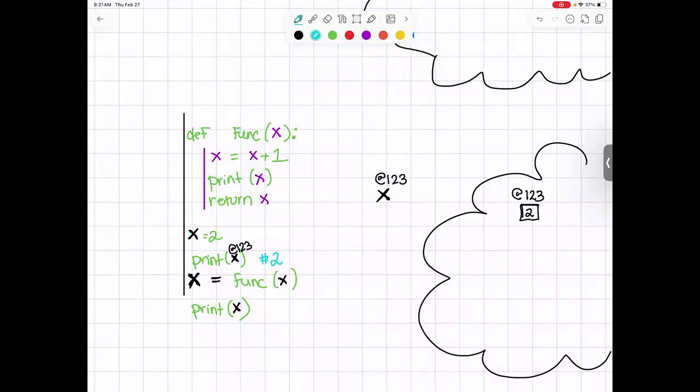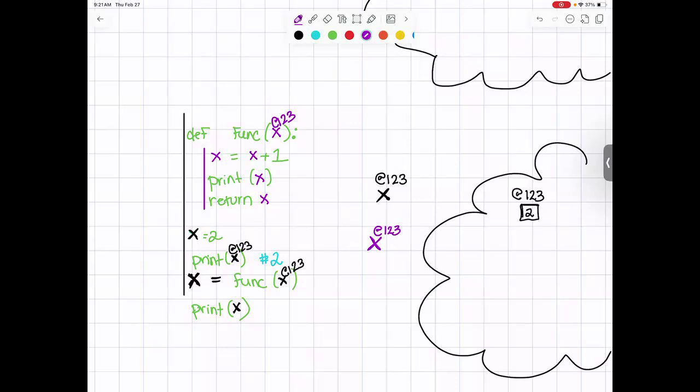Then we go into our function. We're going to execute this side over here first, and then we'll come and do this side. So we pass in the URL, the address, and it's going to be right here, 123. This says x is equal to x plus 1. So when we entered this function, we got a brand new variable that looked like this. They're both pointing to the same address, but we do have now an internal purple variable that is identical to the black variable from our external global scope, but it does exist in here.